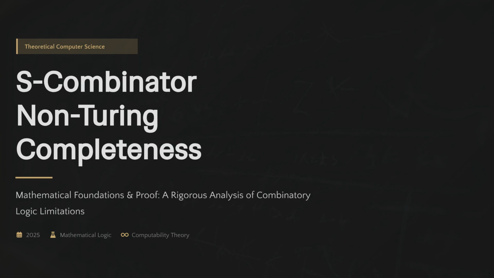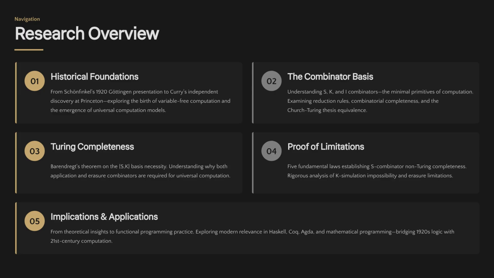Welcome to this video on theoretical computer science. We will analyze the mathematical foundations of combinatorial logic, specifically focusing on the limitations of the S combinator and its non-Turing completeness. Our research overview covers 5 key areas: historical foundations, the combinator basis, Turing completeness, the proof of limitations, and finally, implications and applications in modern computing.